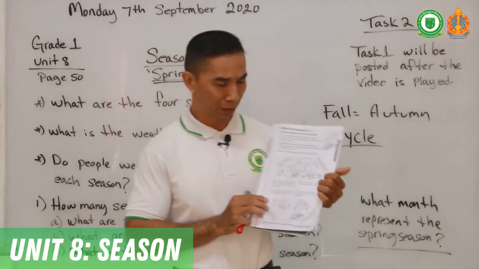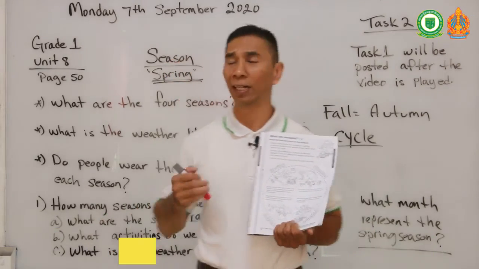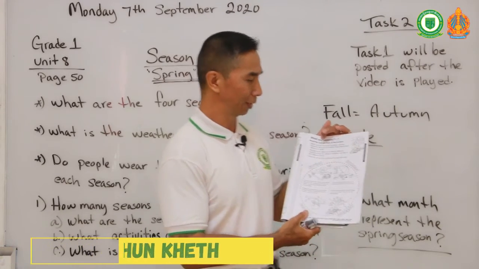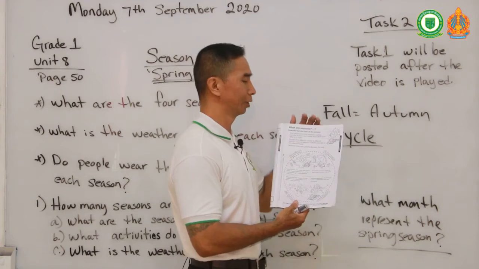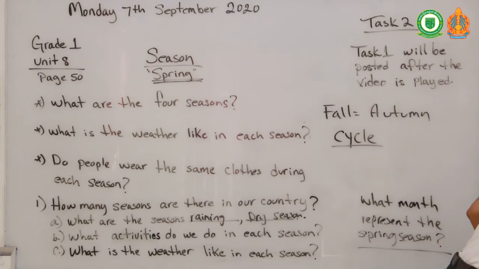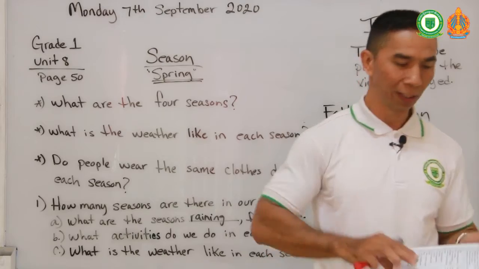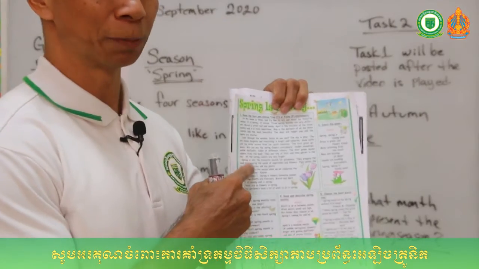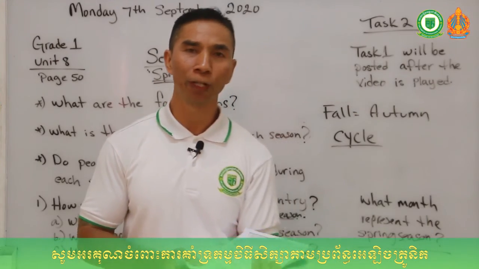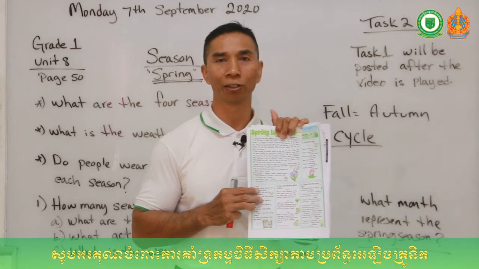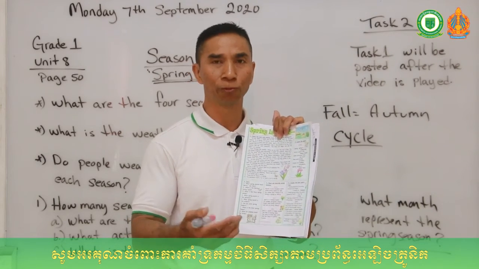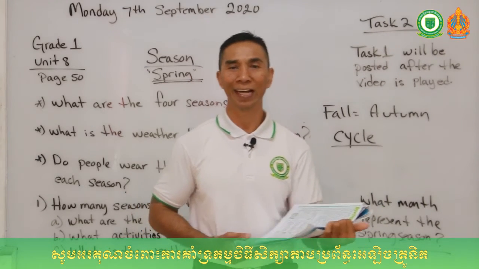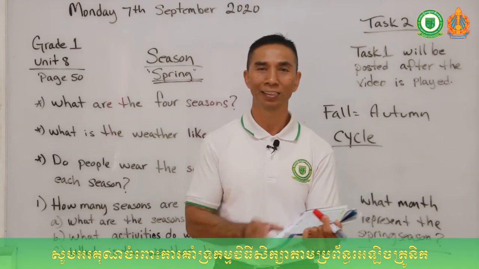Okay, class, if you have any more discussions or any more questions about our seasons, you can ask me and I will gladly guide you with this exercise. Okay, now for your task 2. I will also upload it on our Telegram post. Task 2 has more readings and more questions about the spring season. You will be given 40 minutes to complete task 2 because it has a lot of questions. Once you have completed task 2, please forward it to my personal Telegram so I can correct it and give you back your grade. Okay, class, this is the end of our second video, and see you in our third video.